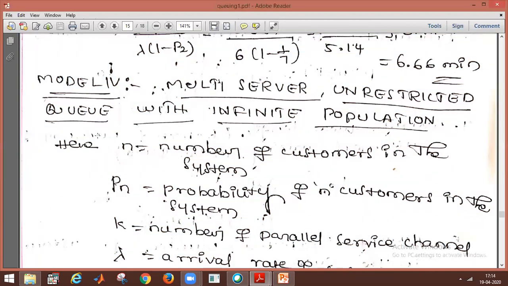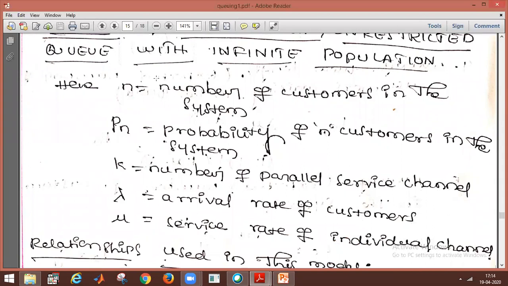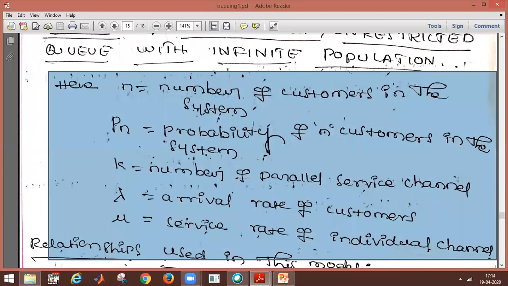Small n is the number of customers in the system, and P of n is the probability of n customers in the system. K is the number of parallel service channels, lambda is the arrival rate, and mu is the service rate.